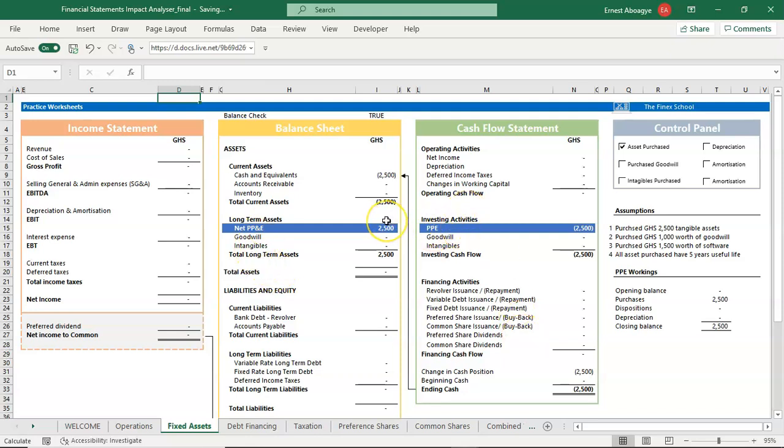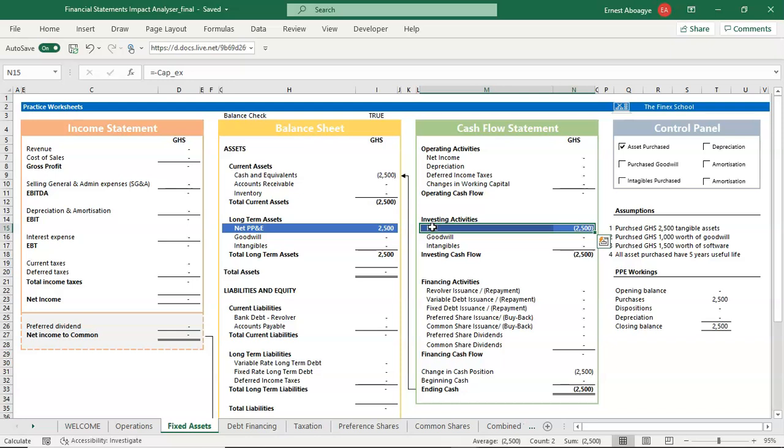Once we purchase that, we will reduce our cash, obviously, because we will purchase it with cash, 2,500. So there will be a cash outflow of 2,500 in the investing activity section.